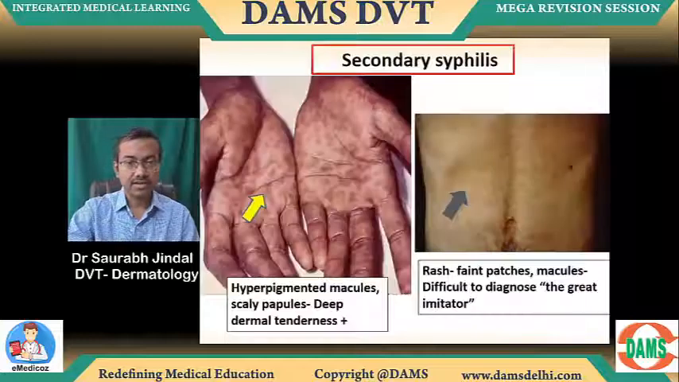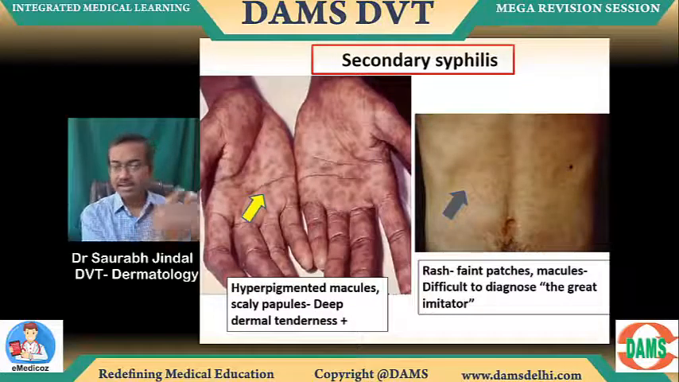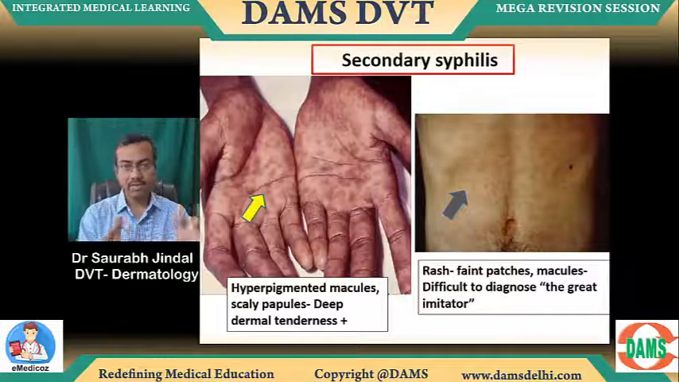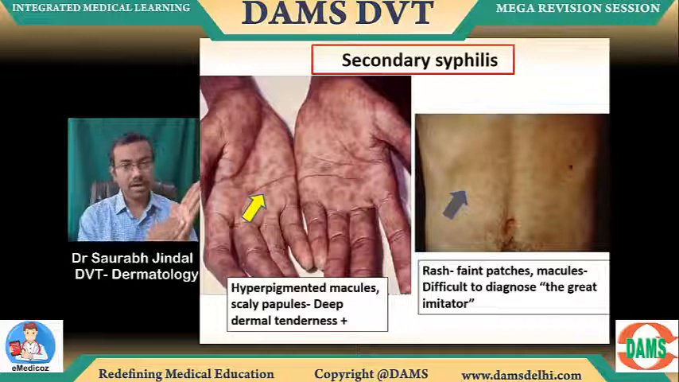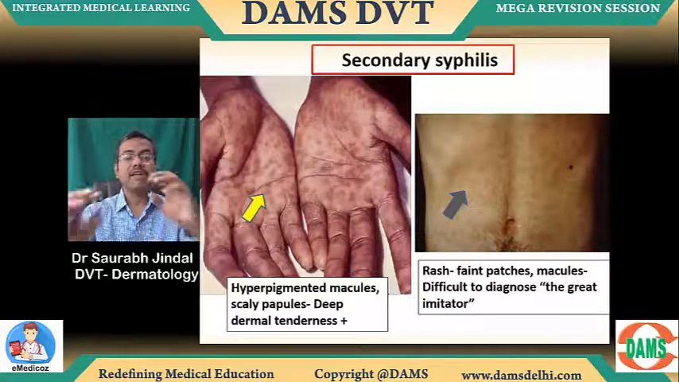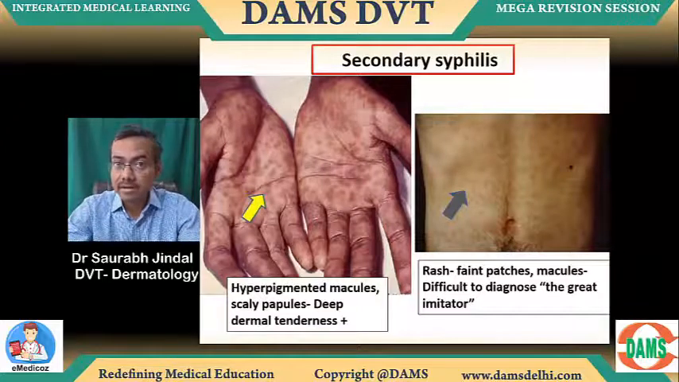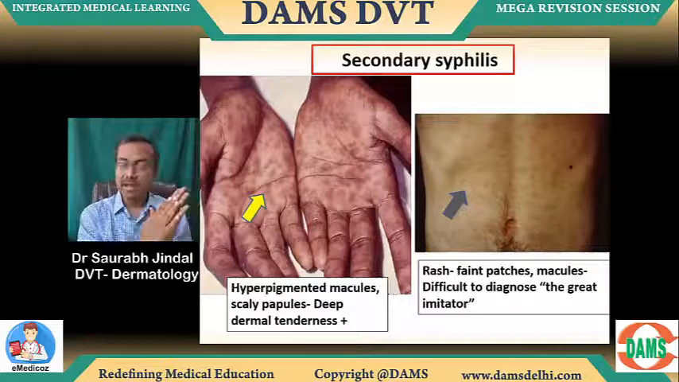Okay, secondary syphilis images. We know this. I discussed that earlier in the papulosquamous section, but in the image I'm showing you here, there are some hyperpigmented macules on the palms. Some scaling also there, acral eruptions. But very importantly, it is also the great imitator, because it mimics other diseases. But how will you pick it up? Acral involvement.